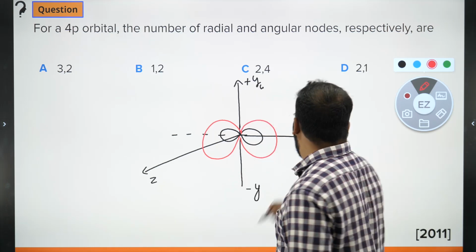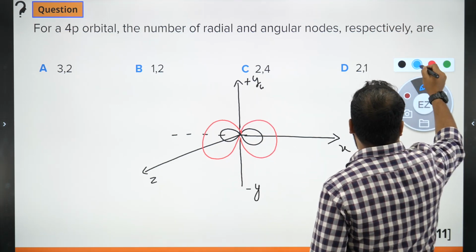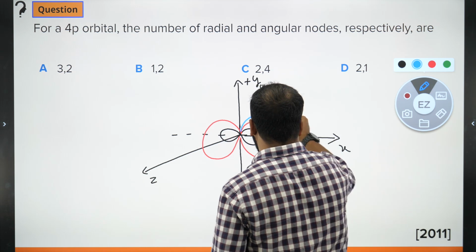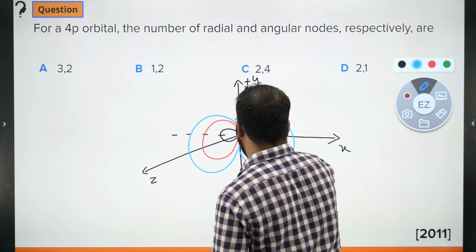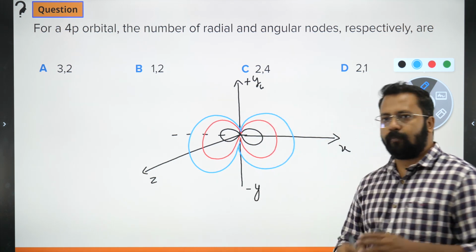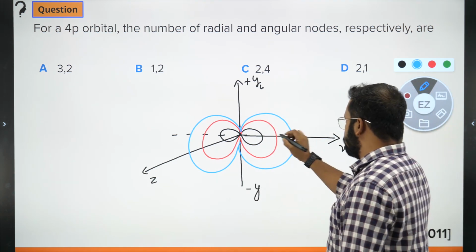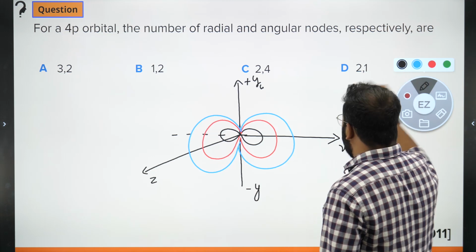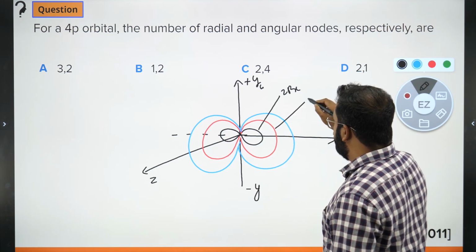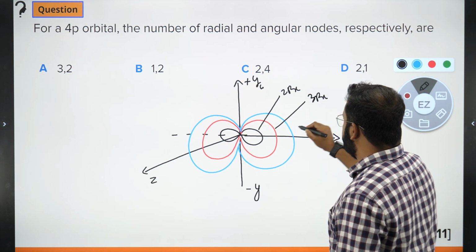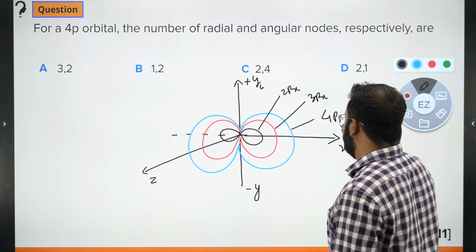Okay, a 4p orbital will look like this. This is what a 4px orbital looks like. So this is what a 2px orbital looks like. This is what a 3px looks like. This is what a 4px looks like.